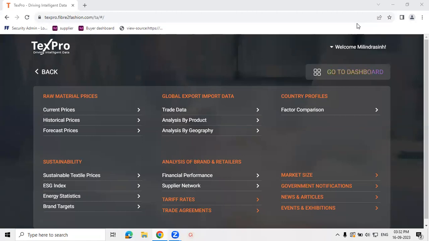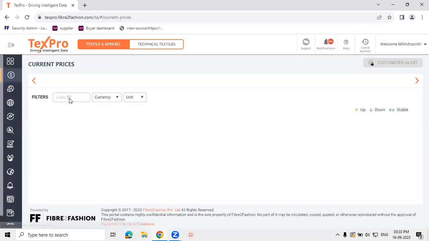Now, since we cover different types and categories of information, we have covered them under different modules, so to speak, as you can see on your main menu screen. Now we'll go through each module one by one, wherein we would try to help you with what sort of data we cover and some use cases. So we'll begin with the first one, which is raw material prices.